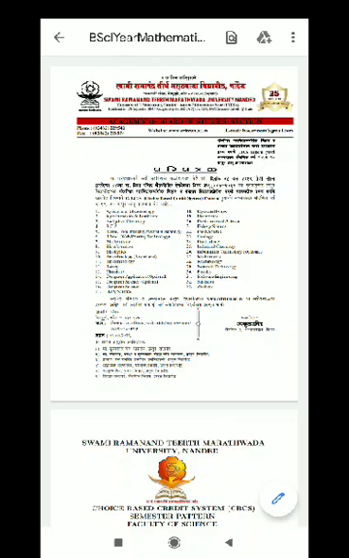Dear students, after winter examination 2020, we are going to introduce the syllabus for preparation of the examination summer 2021.